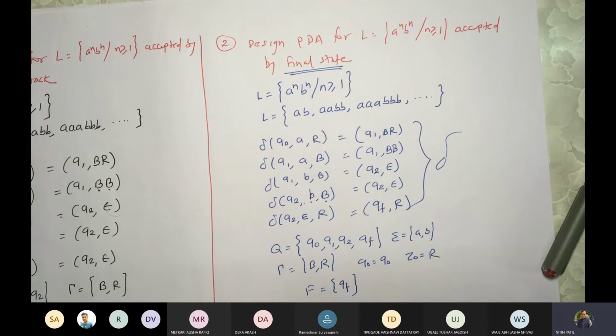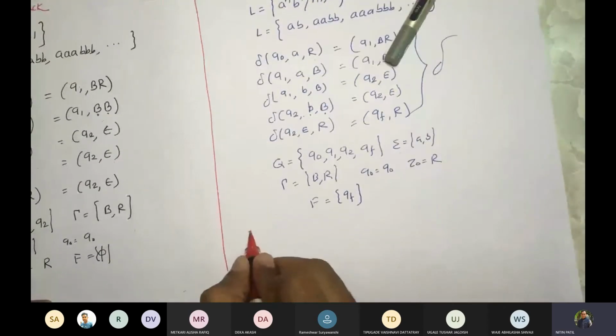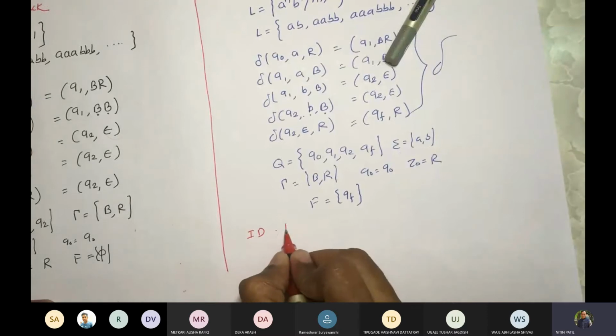Is that okay? Check both the solutions and see whether you have understood them. They should work. Now, how will you verify whether your solution is correct or wrong? Correct? How will you verify that? So we'll talk about the main terminology here called ID.